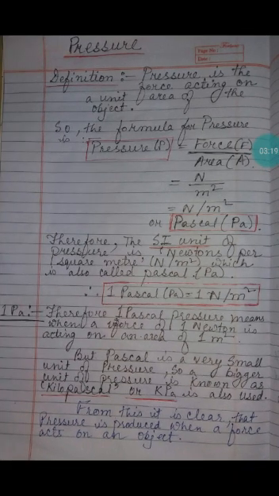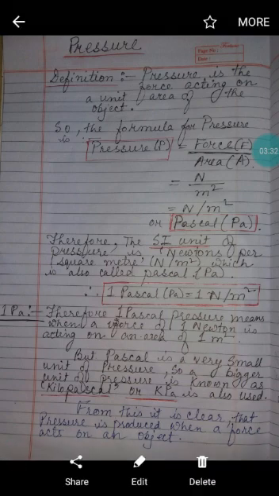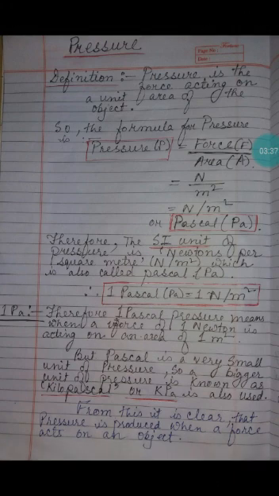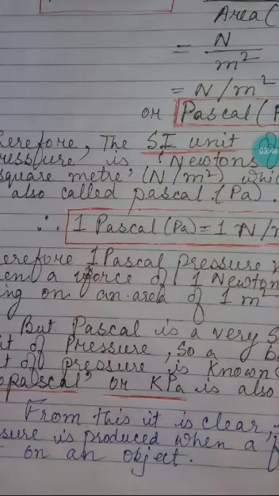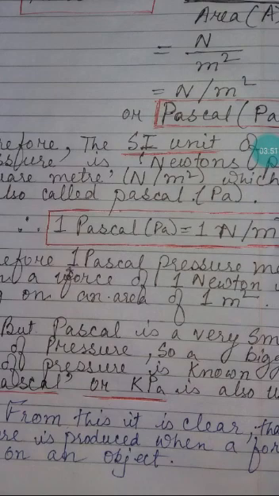Therefore we define 1 Pascal pressure as follows: when a force of 1 Newton is acting on an area of 1 meter square, then the pressure will be 1 Pascal. But students, Pascal is a very small unit of pressure, so a bigger unit is the kilopascal, written as kPa, that is capital K and Pa. It is also used.